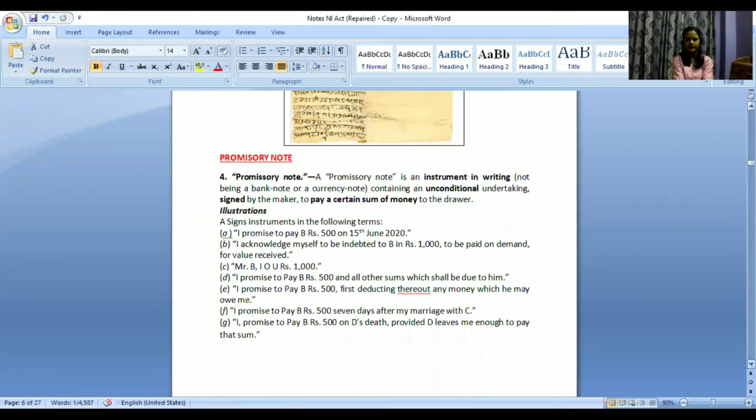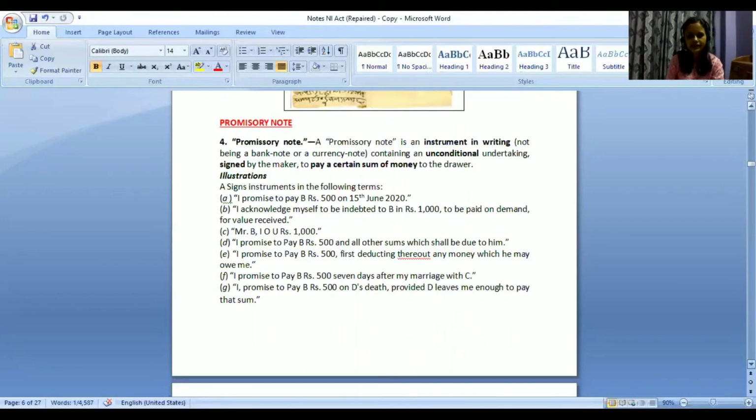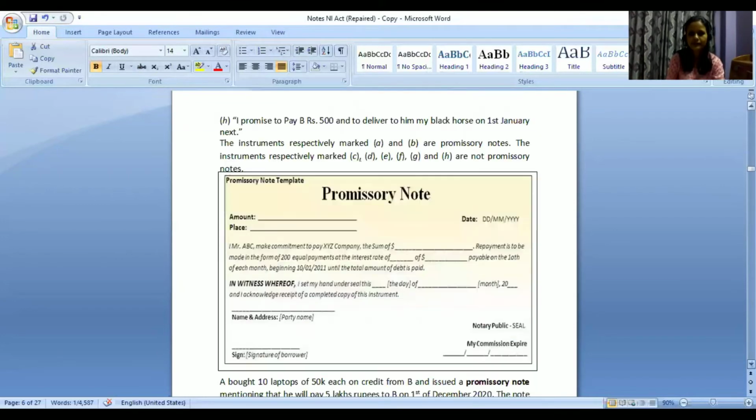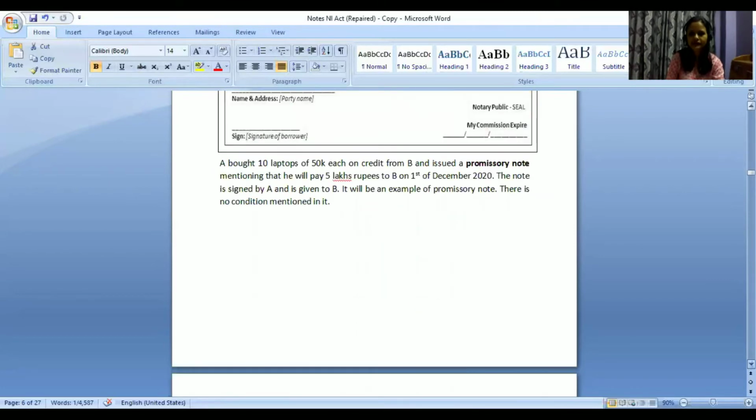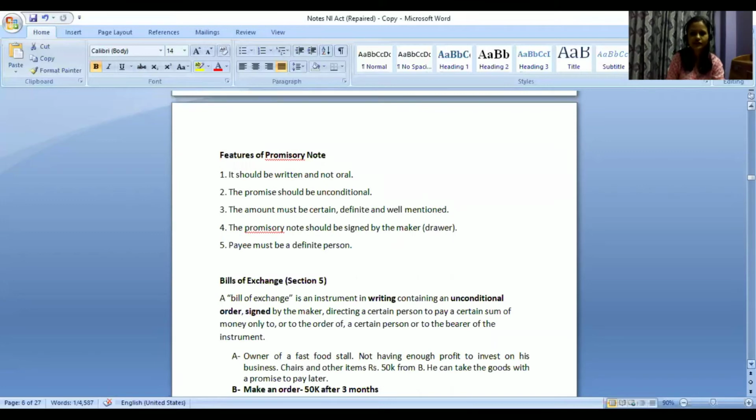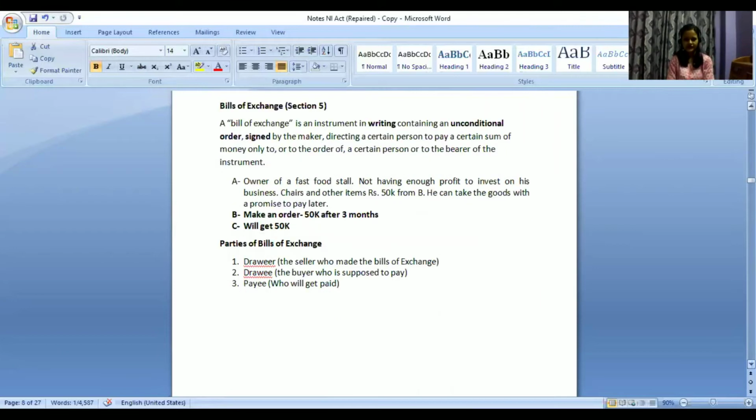So under this legislation, we have three different types of instruments for which we have proper definitions and provisions. The first one is the promissory note, where one person makes a promise to pay a certain amount to another person. It is under section 4. This was the sample of a promissory note, where the person makes a promise that I will pay this much amount of money to this other person. And bills of exchange is defined under section 5.